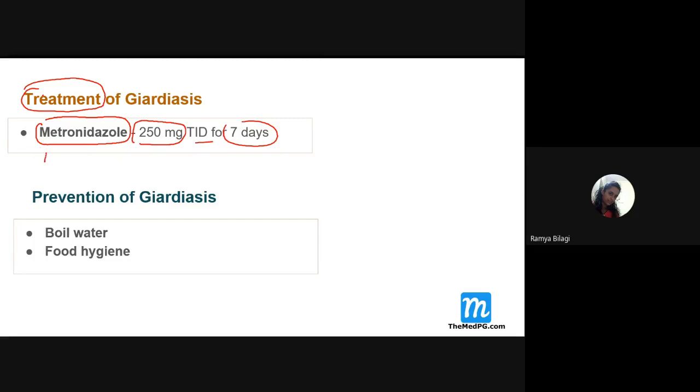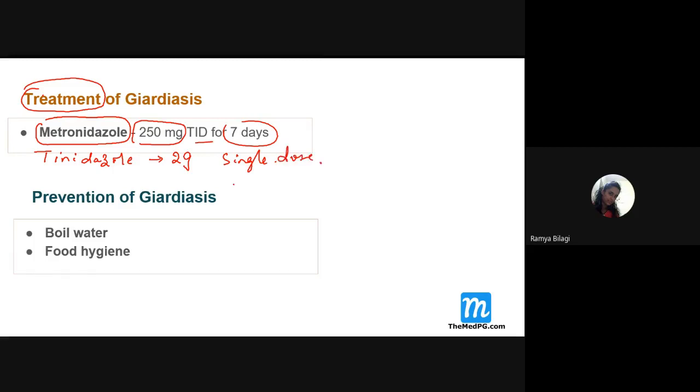If not metronidazole, what is the other option? Other line of drug of choice? Tinidazole. So tinidazole is a second choice or drug of choice for the treatment of which condition? Giardiasis. How much do we give? 2 grams. A single dose is more than enough.